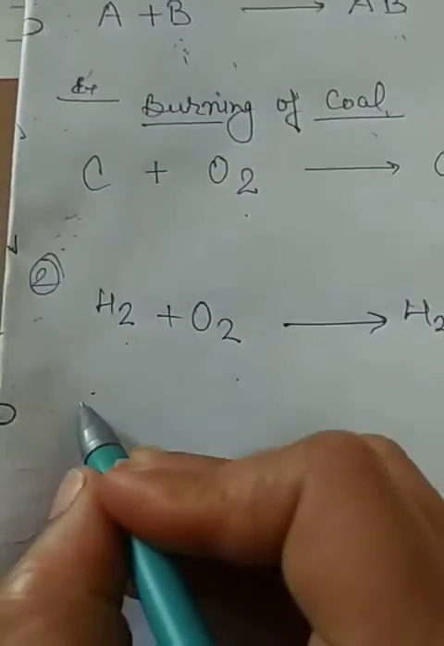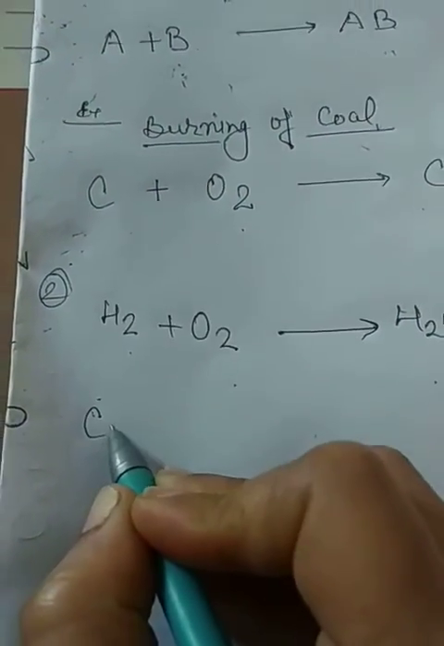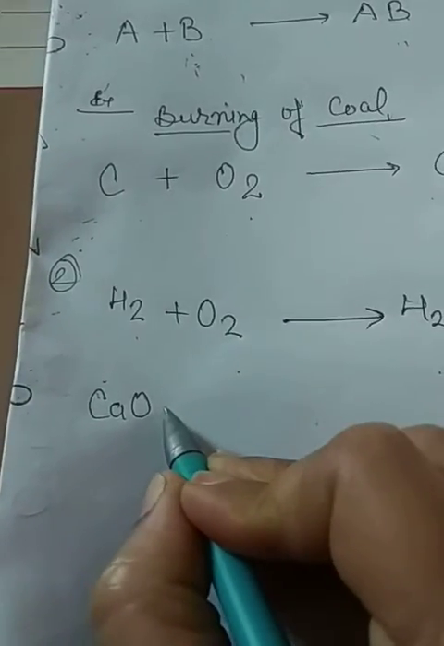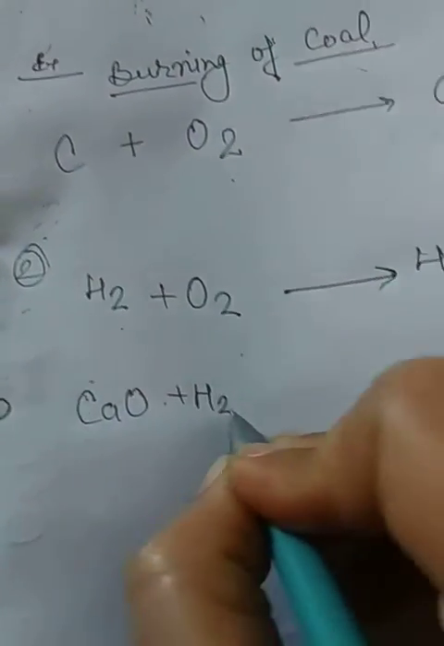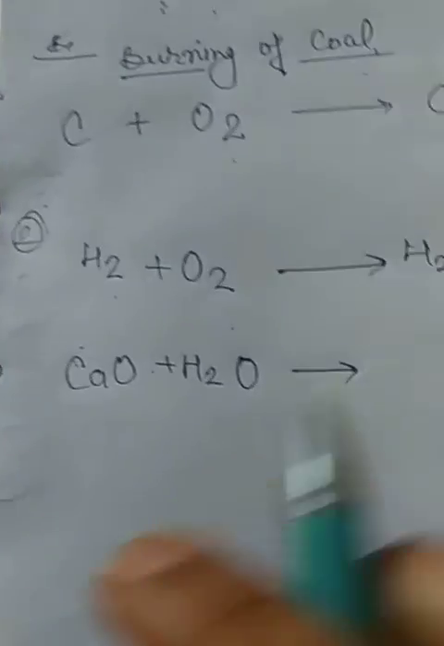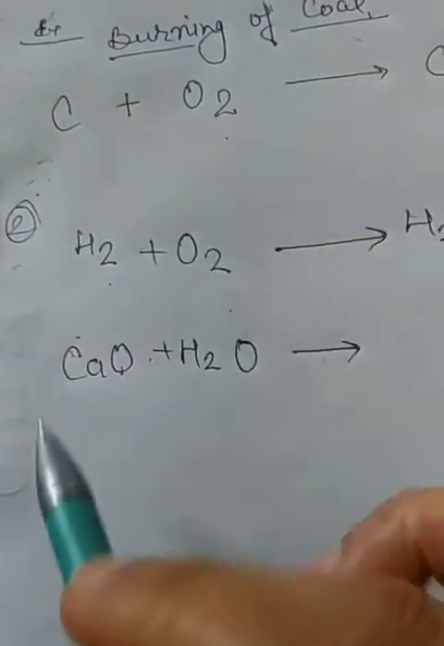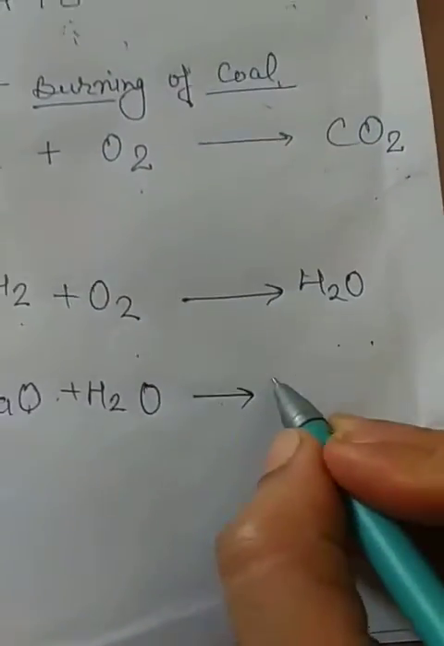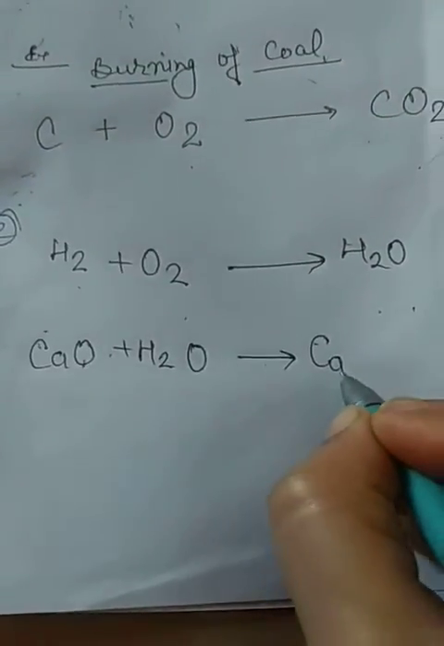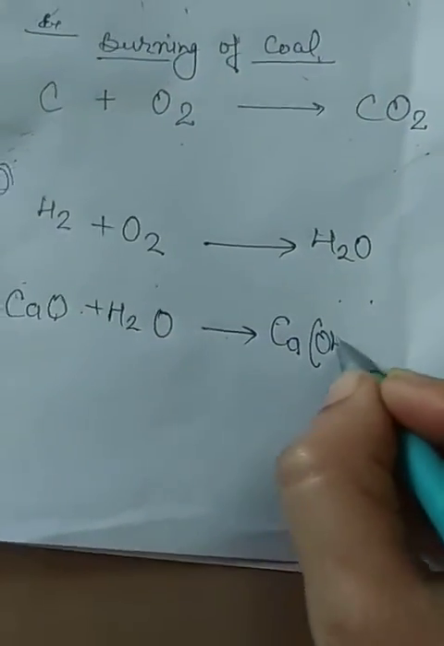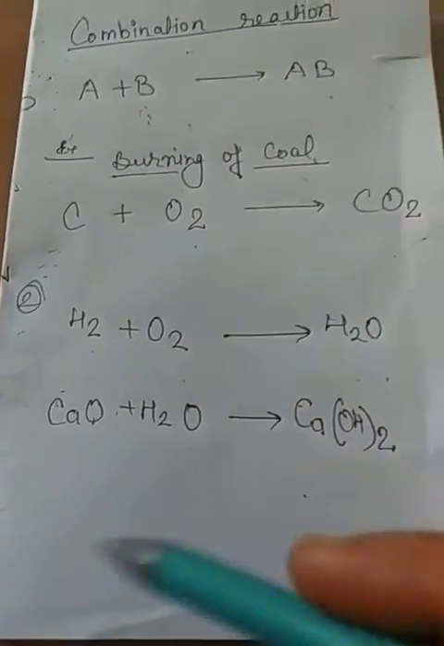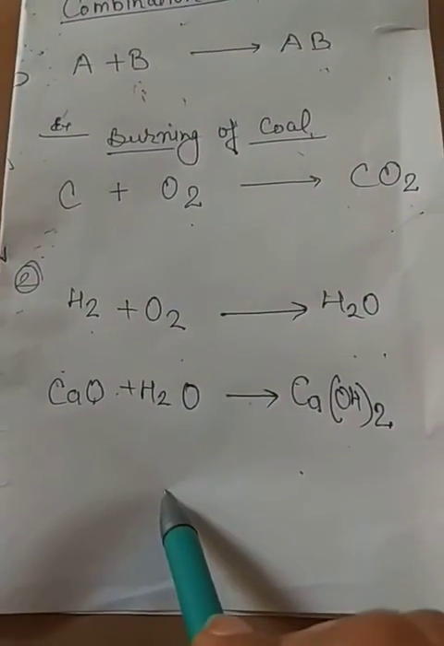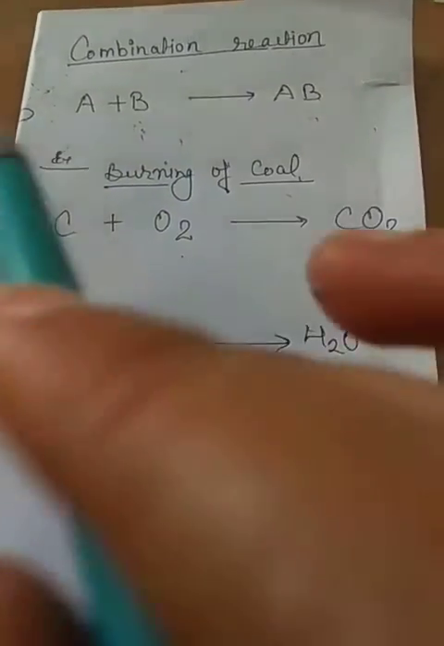Let's take another example: calcium oxide and water. So here also two reactants combine to form one product, that is calcium hydroxide. Got it? So this type of reaction where two or more reactants combine to form a single product is called a combination reaction.